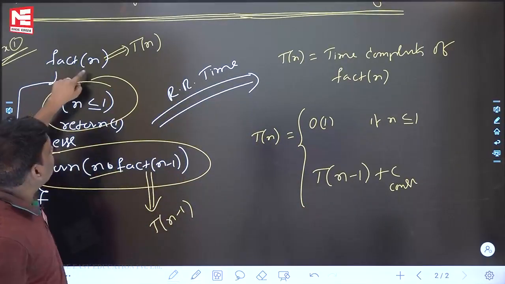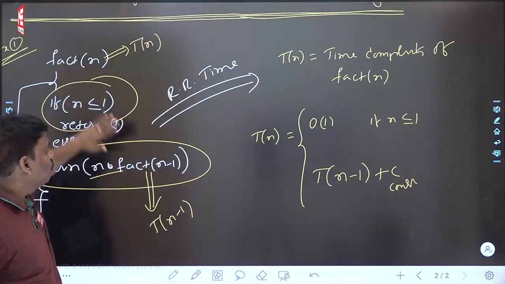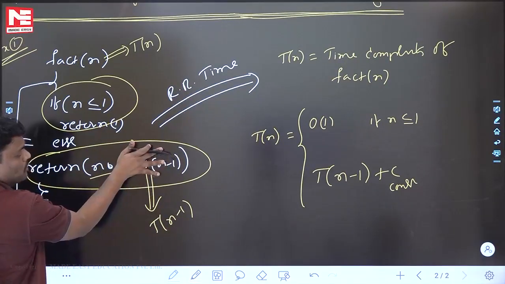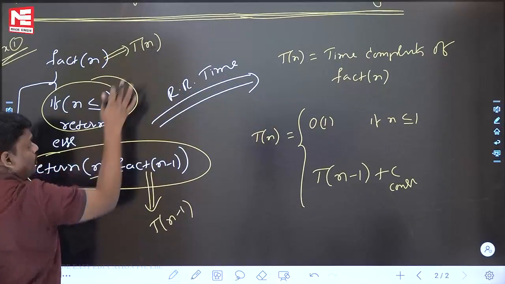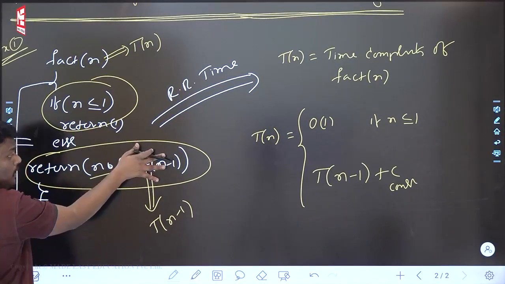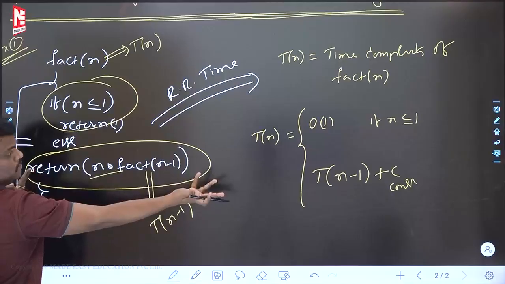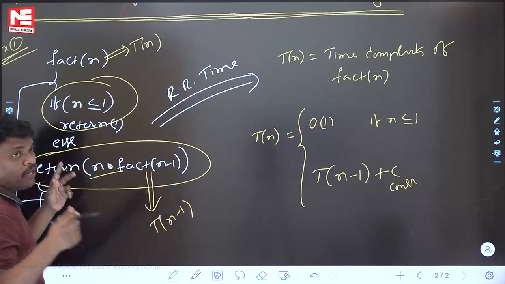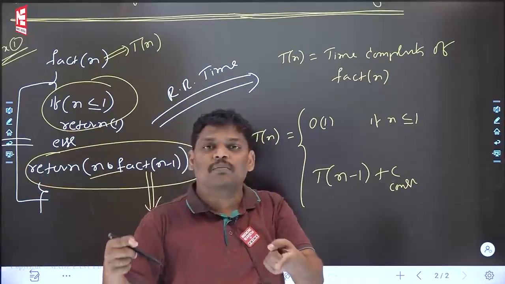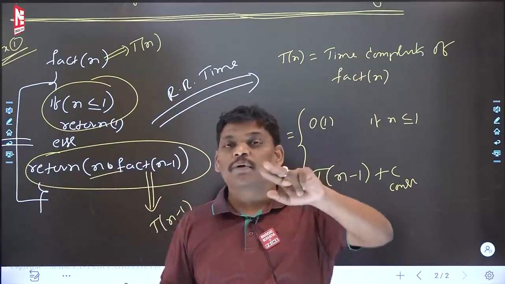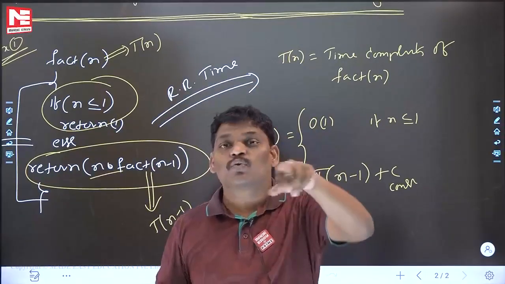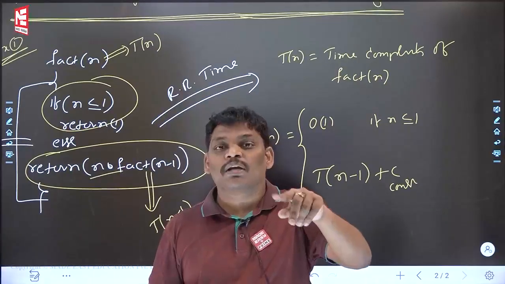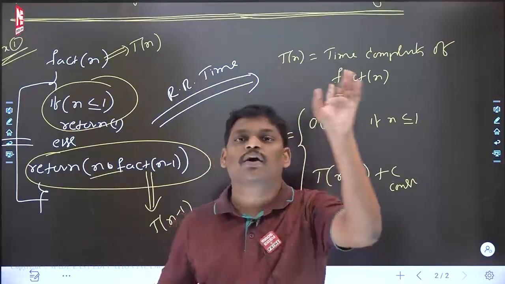Some people are asking one more interesting line. Suppose assume that fact of n is Tn, that is fine. Fact of n minus 1 is Tn minus 1, that is also okay. Suppose assume that this is also not there. Fact of n is Tn, in the else part fact of n minus 1 is not there, only n is there, then constant. Because if a loop is there, then only n will be. Time complexity, if anyone writes n, what is the meaning? One loop should be there. If anyone writes n square, two inner loops should be there. If anyone writes log n, there should be a loop which is going log n times.